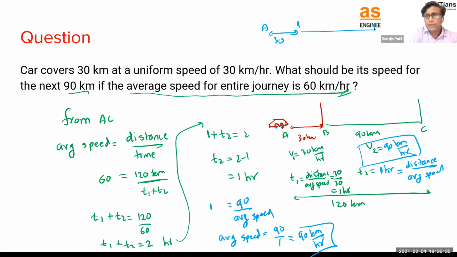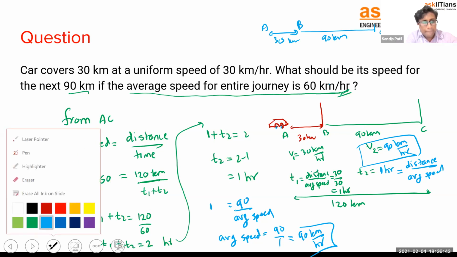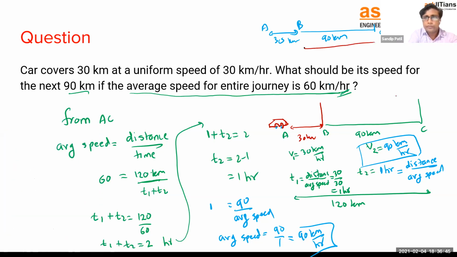And again, it goes to point B, which is at 90 kilometer. So this is B point, and this is our C point, right? And the car is coming back. The car came back at point, let's say D. And we want to calculate average velocity now.